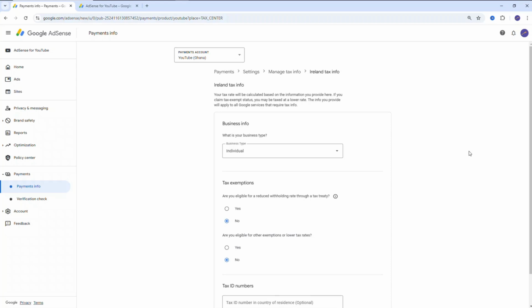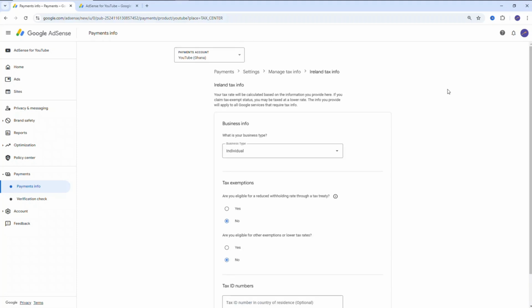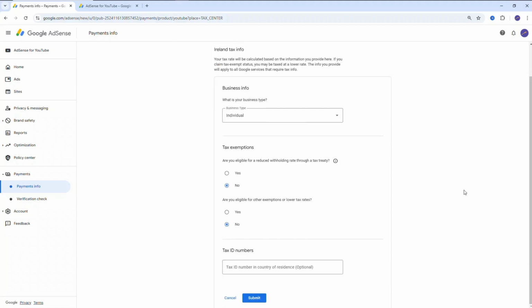So now here is our Ireland tax info. This is how I filled mine, and they accepted it. On Ireland, they don't tell you the amount of money they are going to deduct as tax, but for USA, they are specific. In my next video, I'm going to talk about all that. So now let's focus on Ireland.